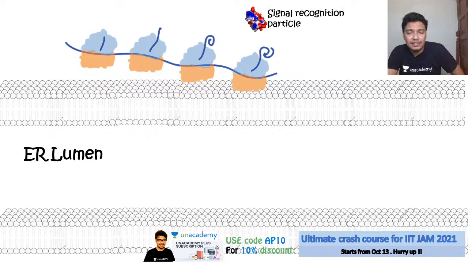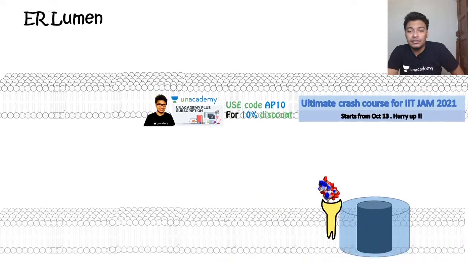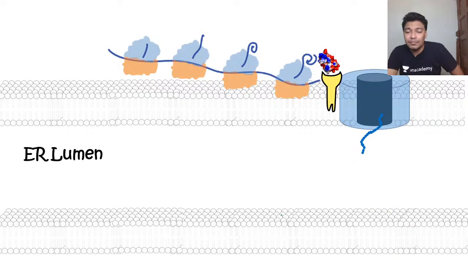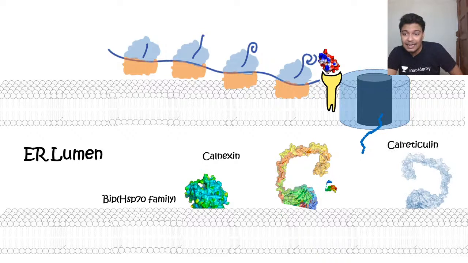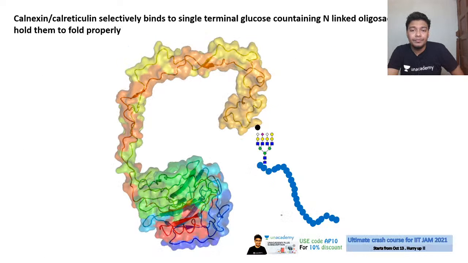Just after synthesizing proteins, with the help of signal recognition particle, proteins move inside, right? But in an unfolded state. Now once the protein moves in an unfolded state, it gets recruited with chaperones such as calnexin, calreticulin, etc. So this chaperone helps in proper folding of proteins inside the endoplasmic reticulum. Now let me tell you why it is so important.